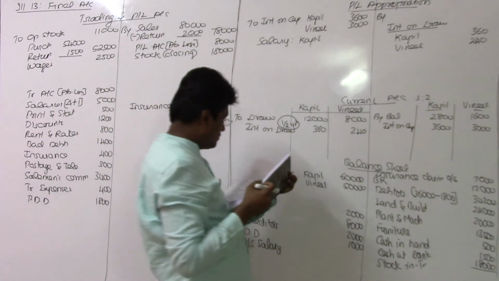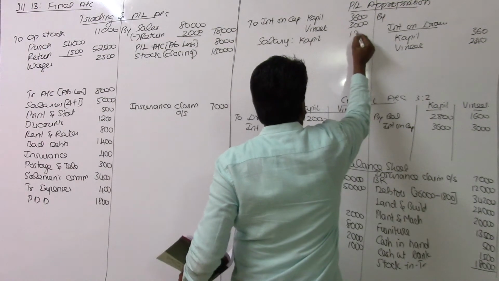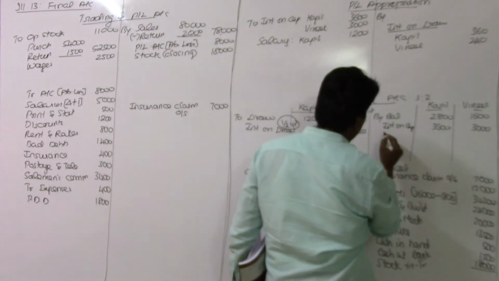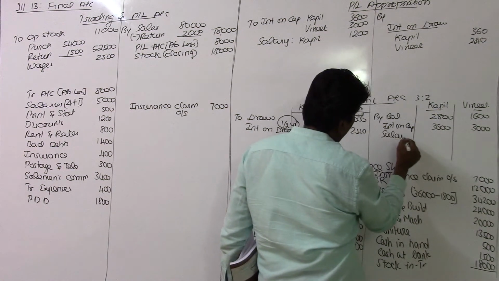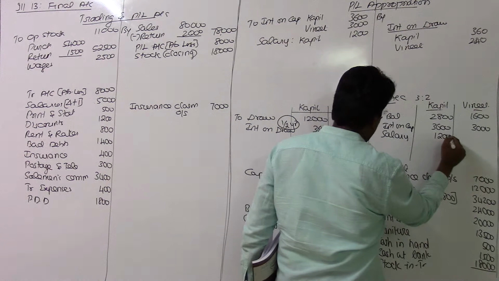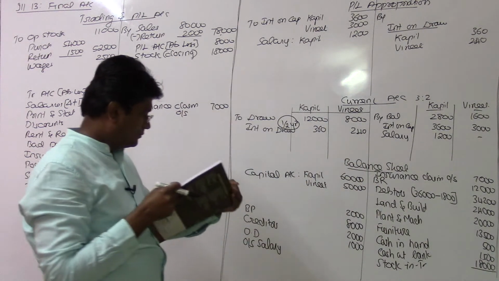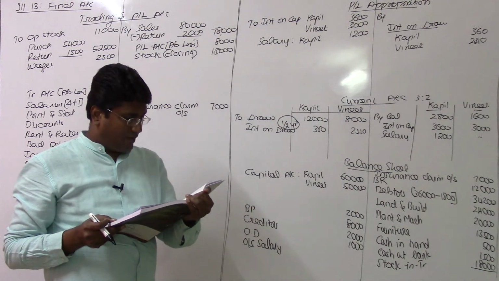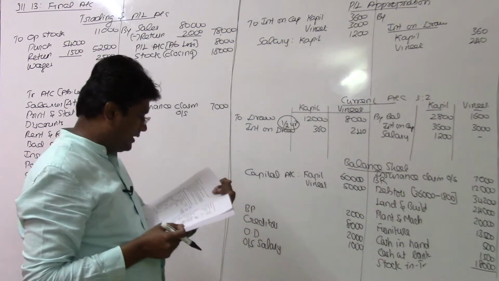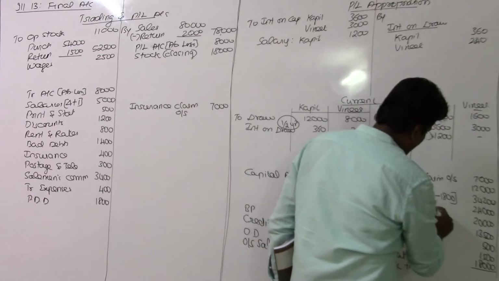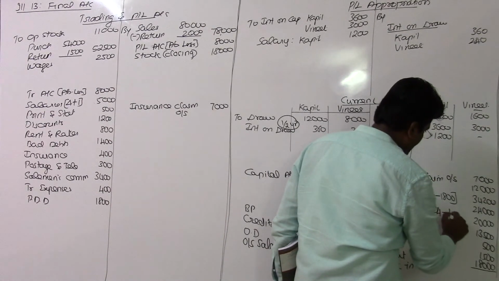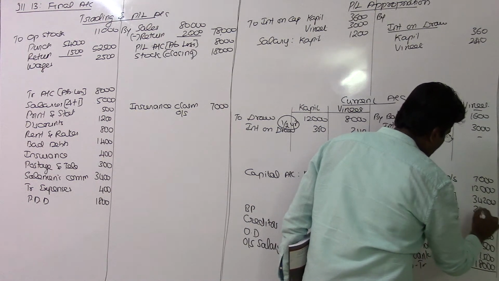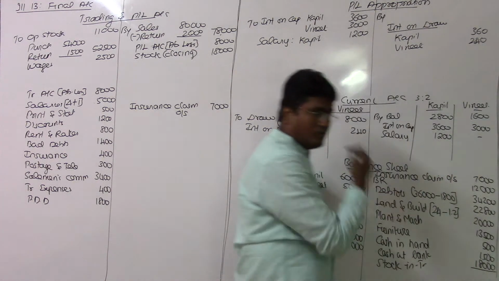The value is 1,200, and it is going to be credited in Kapil's account. So salary 1,200 only for Kapil, not for Vineet. And write off land and building at 5%. So there is a depreciation for the land and building at 5%. So 24,000 minus 5%, which is 1,200, so ultimate value is 22,800. That depreciation will be debited in the P&L account.